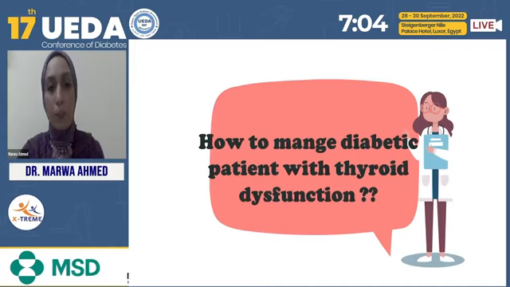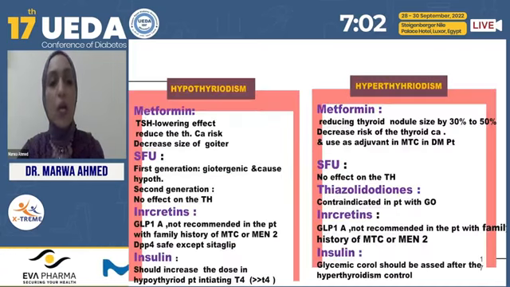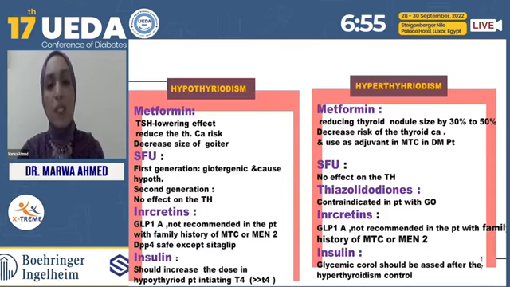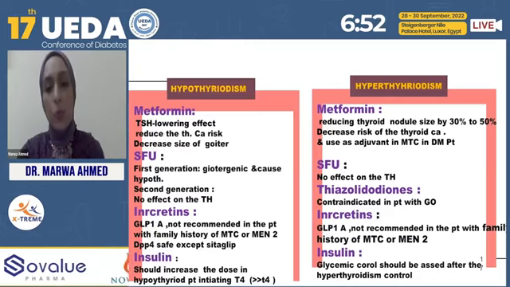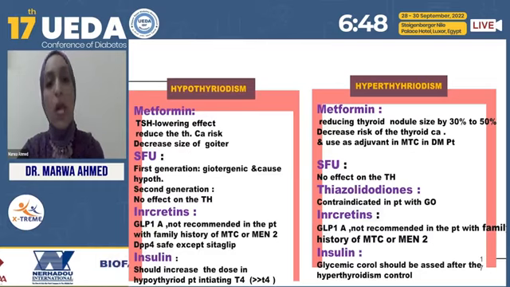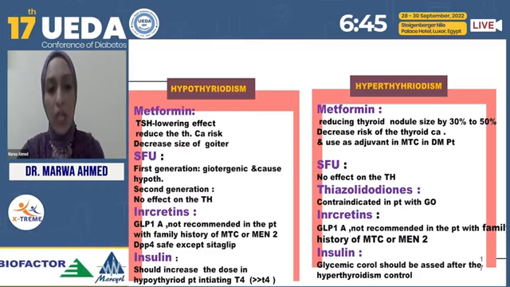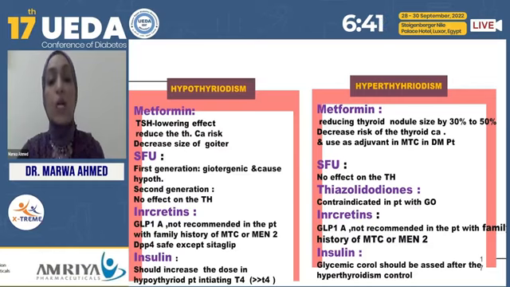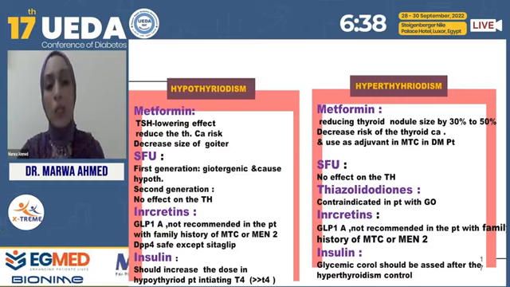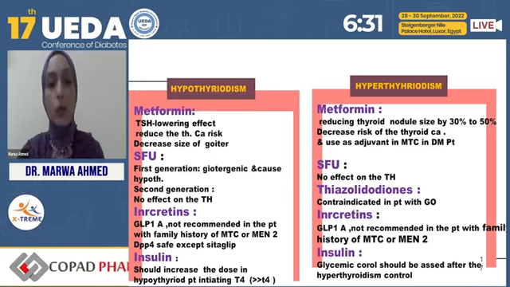How do we manage a diabetic patient with a thyroid dysfunction? Actually, all the anti-diabetic agents can be used freely in hypothyroid and hyperthyroid patients with the following precautions. Take care, don't give pioglitazone to a patient with Graves' disease because of the increased incidence of Graves' orbitopathy. And GLP-1, regarding the incretin therapy, is not recommended in a patient who has a family history of medullary thyroid cancer or MEN syndrome. Insulin, you can give freely in a hypo- or hyperthyroid diabetic patient, but you should adjust the dose after controlling the thyroid function.